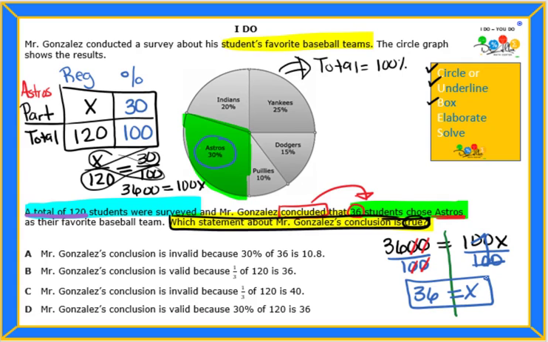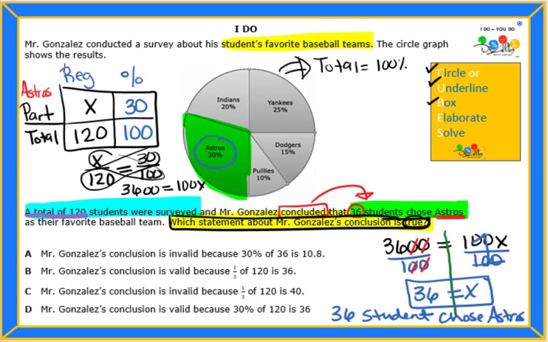So do we agree with Mr. Gonzalez? We figured out x equals 36, and we're saying x is the number of students. Okay, so 36 students, and the part that we were looking at was Astros. So chose Astros. So do we agree with Mr. Gonzalez's conclusion? Yes, right?